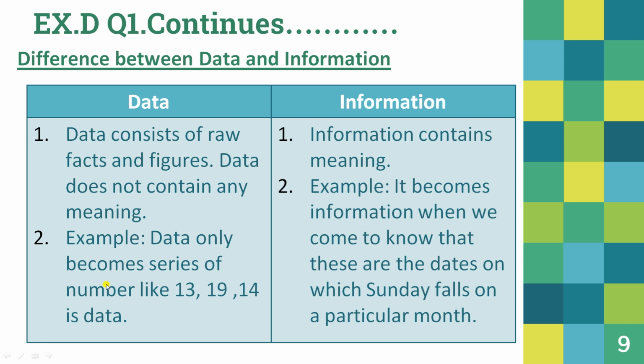Data can be a series of numbers like 13, 19, 14. Just these random numbers are data. They become information when we come to know that these are the dates on which Sunday falls in a particular month. If we say that on these days Sunday falls in a particular month, then it will be information for us.